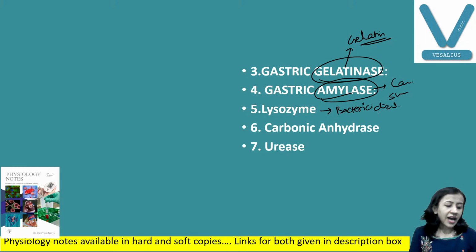Raj, you are talking about trypsin and chymotrypsin. These are all present in the pancreatic juice. We are talking about gastric juice. Those will come in pancreatic juice. Here it is pepsin, and amylase in small amount.